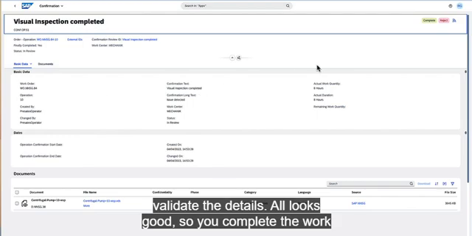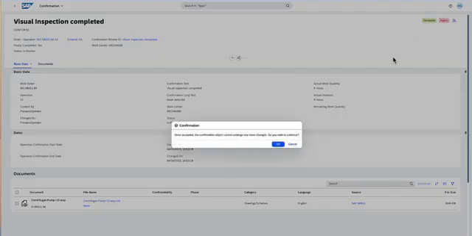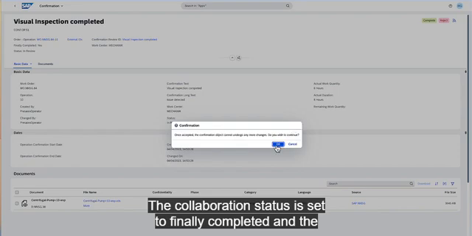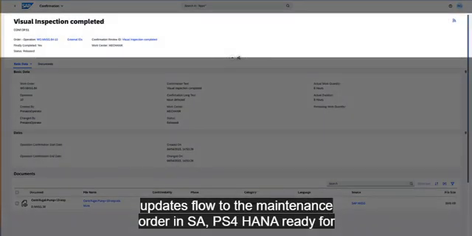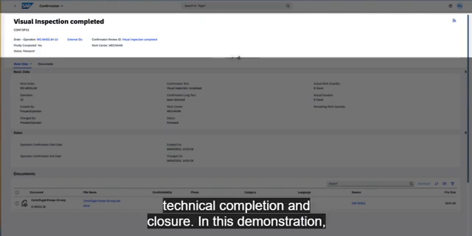You validate the details. All looks good, so you complete the work order. The collaboration status is set to finally completed, and the updates flow to the maintenance order in SAP S/4HANA, ready for technical completion and closure.